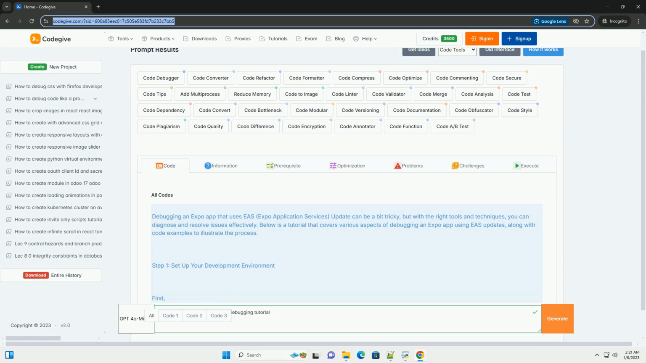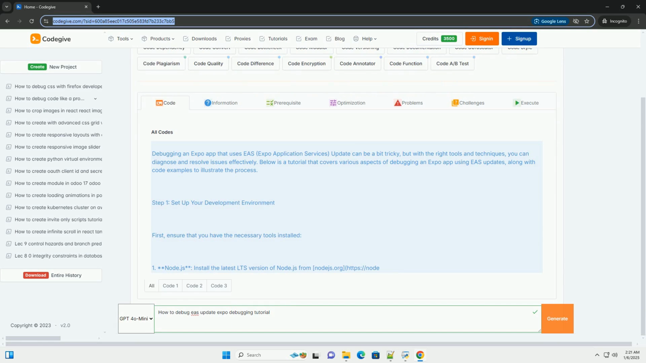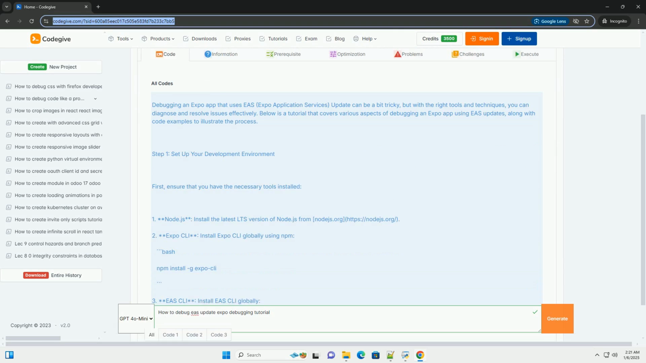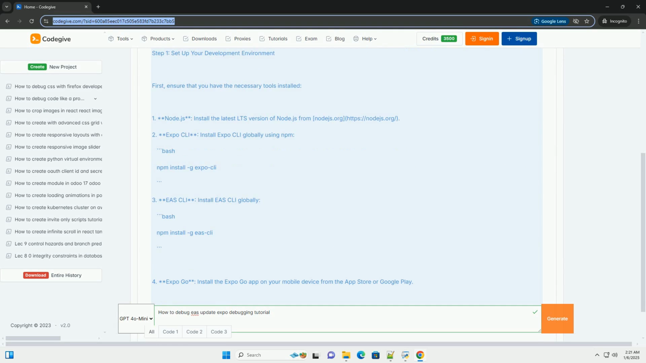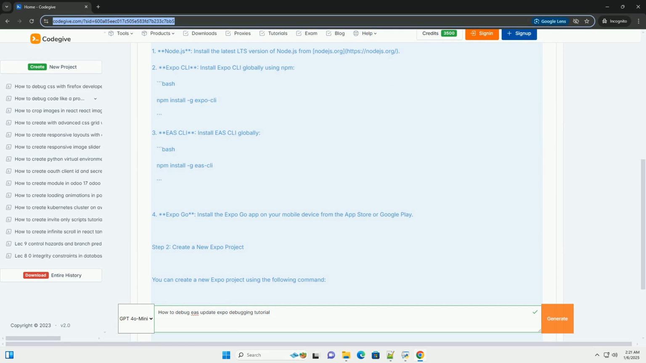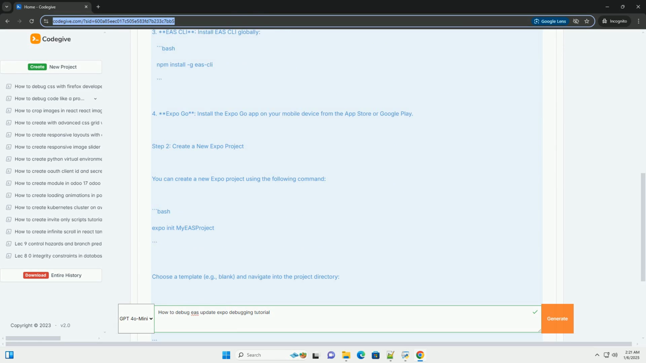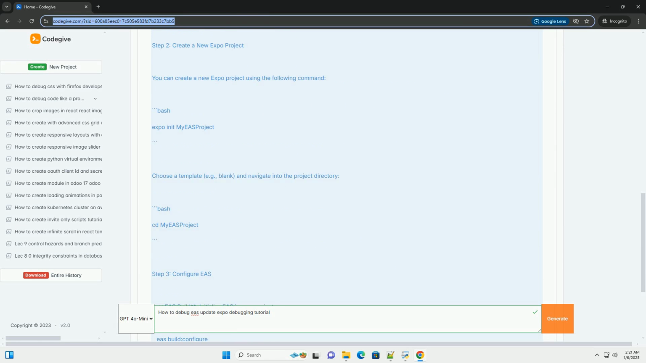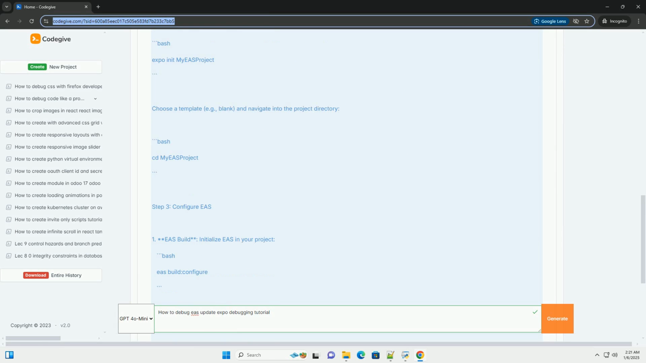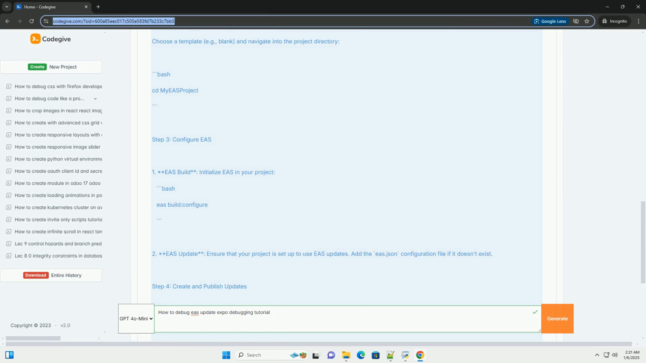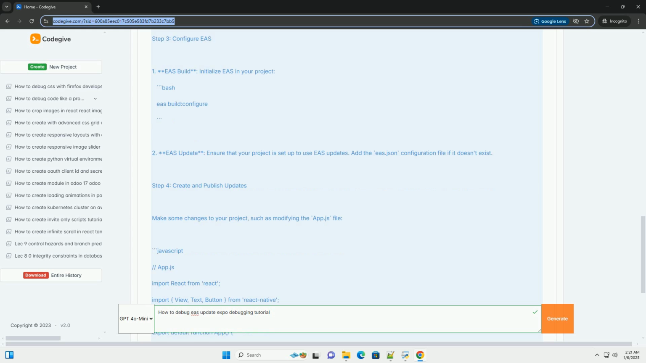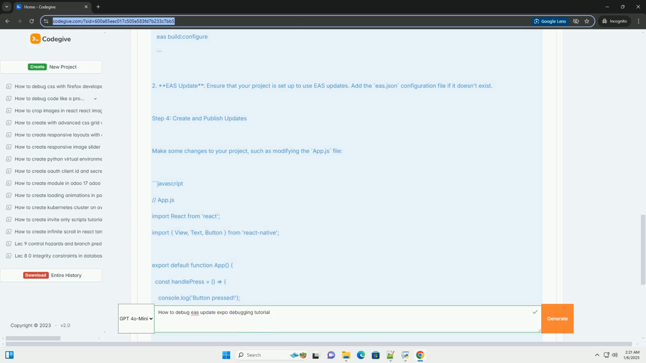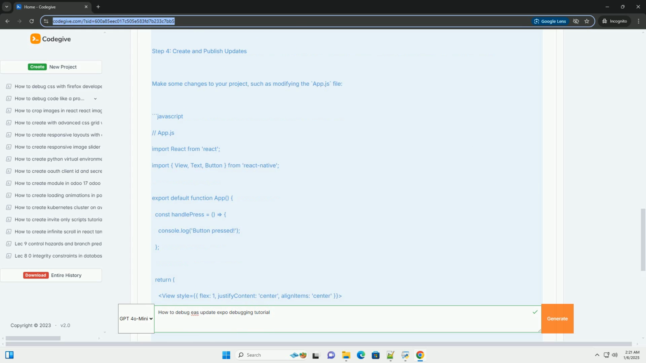Debugging an Expo app that uses EAS, Expo Application Services, update can be a bit tricky, but with the right tools and techniques, you can diagnose and resolve issues effectively. Below is a tutorial that covers various aspects of debugging an Expo app using EAS updates, along with code examples to illustrate the process. Step 1.